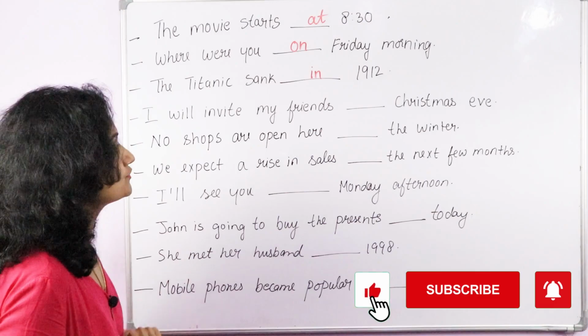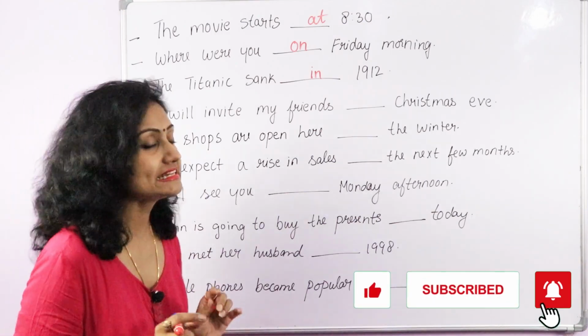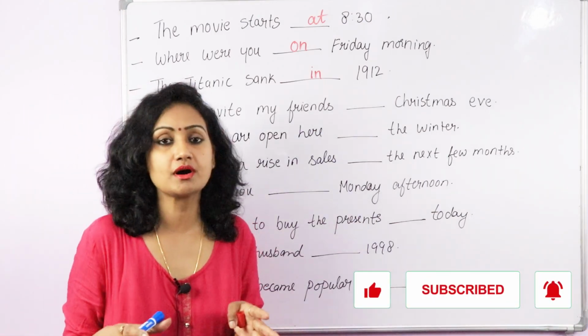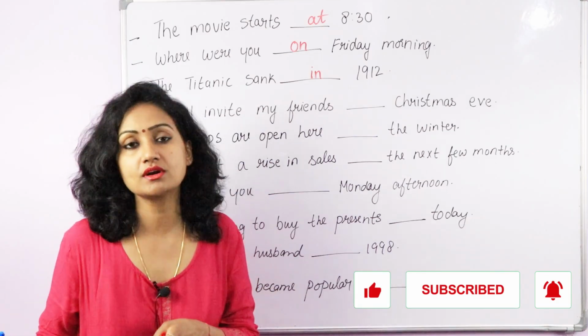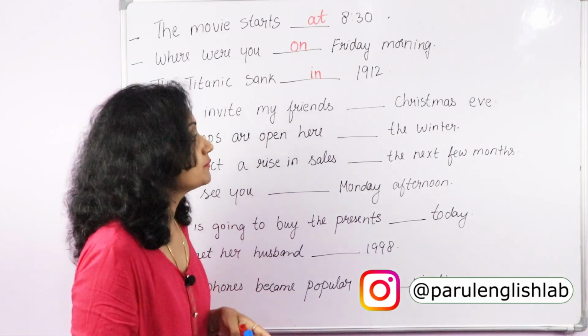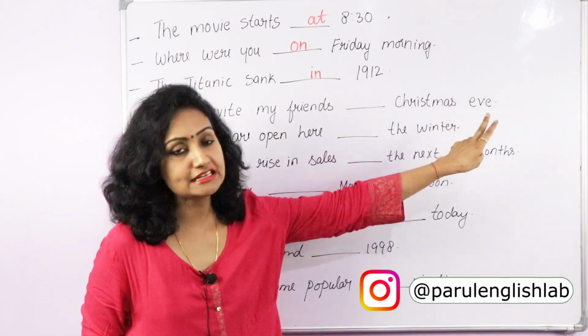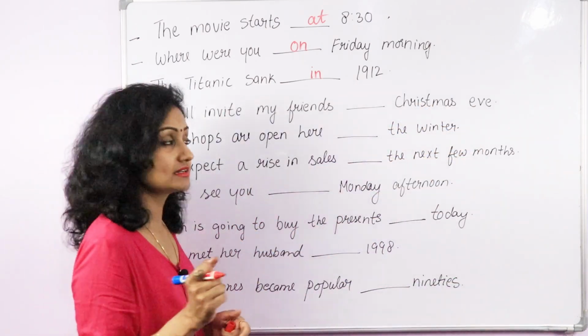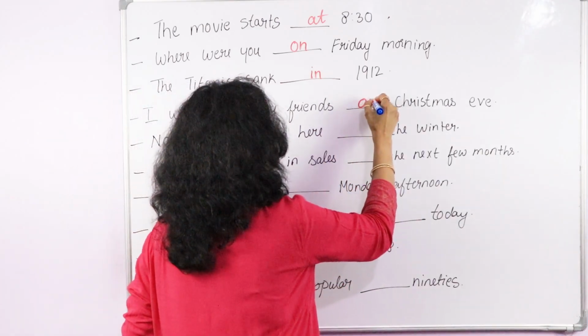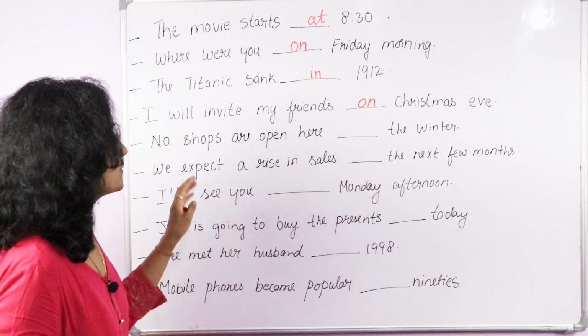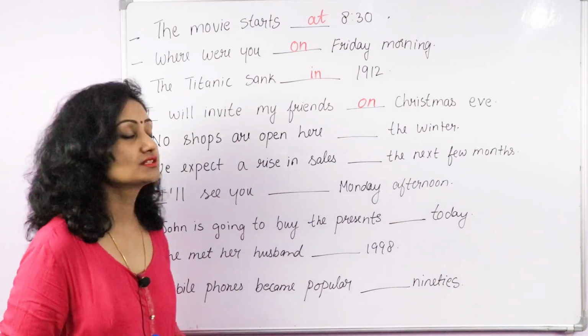I will invite my friends dash Christmas Eve. So here we are not talking about a holiday period or a festival period, but about Christmas Eve, that particular day, so on. No shops are open here dash the winter.